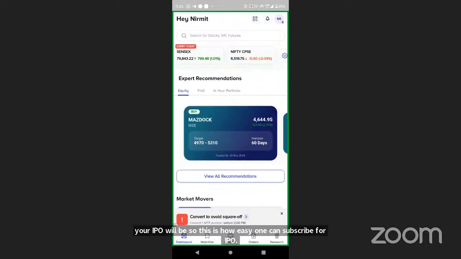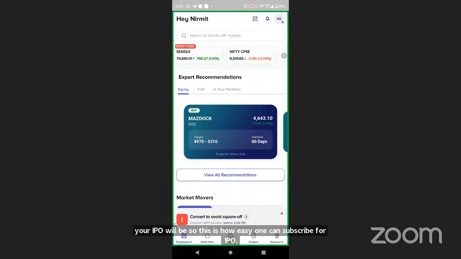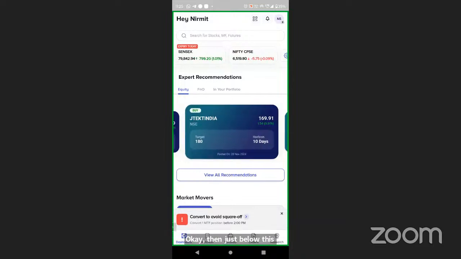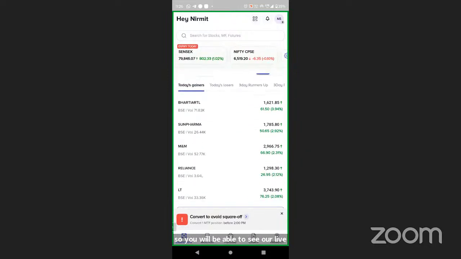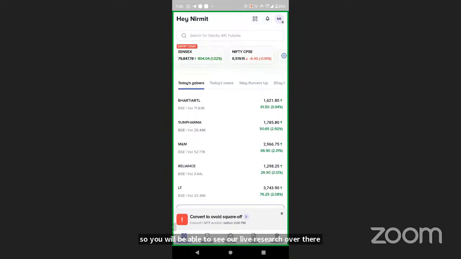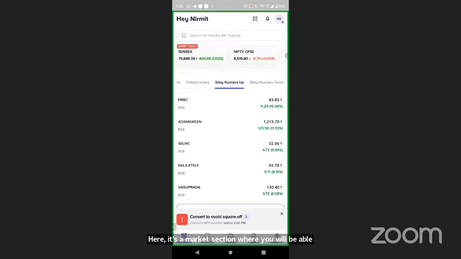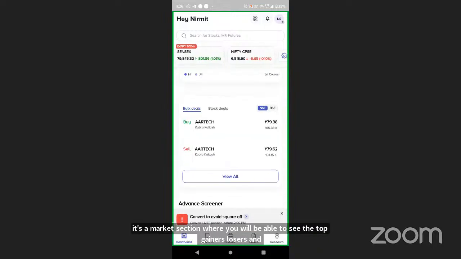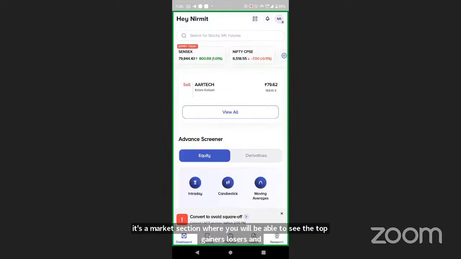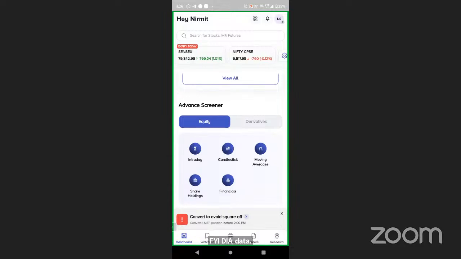Okay. Then just below this, the expert section, expert recommendations. So you will be able to see our live research over there. Here, it's the market section where you will be able to see the top gainers, losers, FII DII data, bulk deal, block deal, advanced screeners.